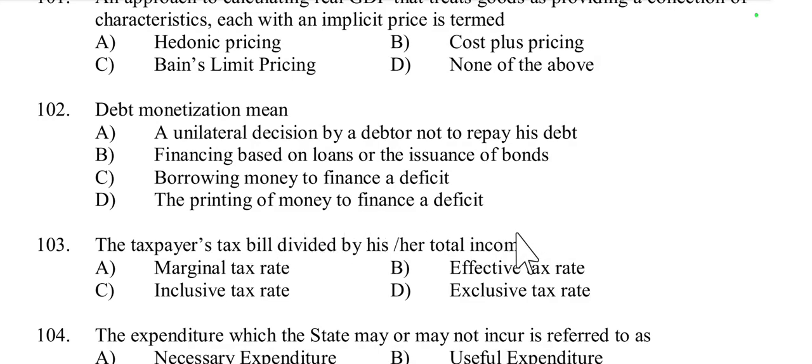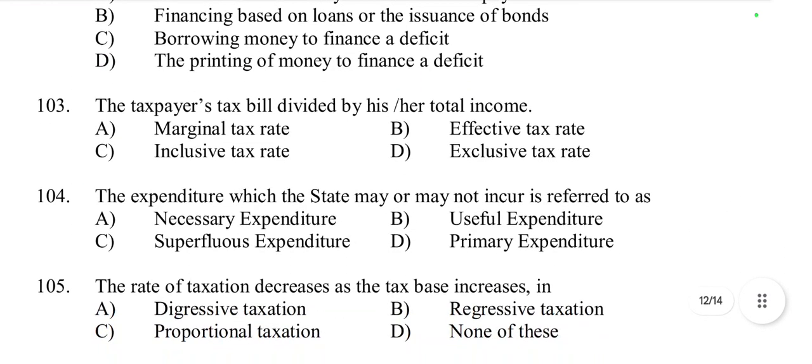So debt monetization means the printing of money to finance a deficit. Option D, because debt monetization is when the central bank prints money, buys government securities to finance fiscal deficit, potentially leading to inflation.